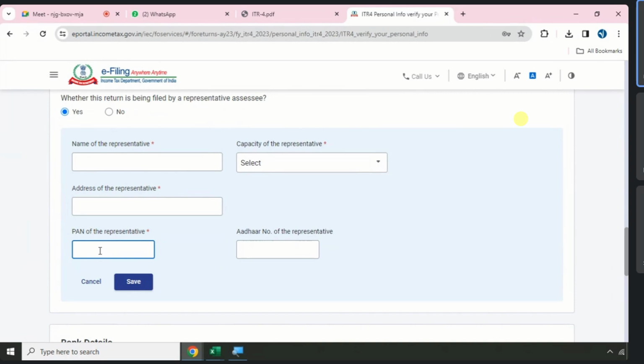So what will I do? I will report their income in my ITR. So I am the representative assessee. I am not the original assessee, but I am reporting as a son. I am reporting my parents' income in my ITR. As they are not capable of filing the return, I am filing the return. Let's say there is my friend who is located in USA.